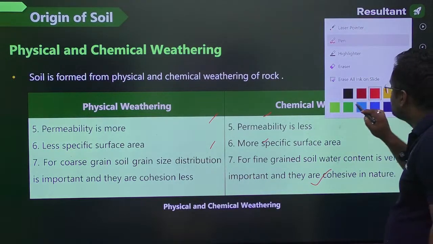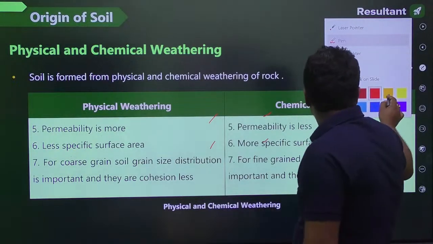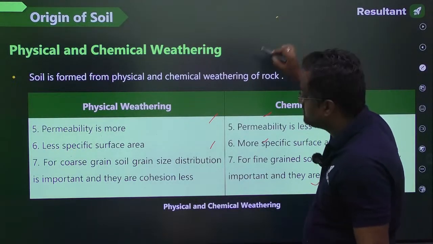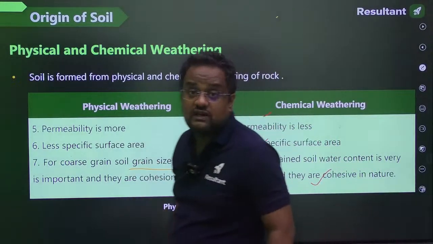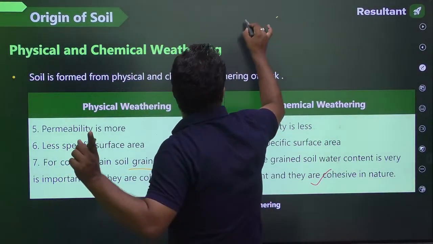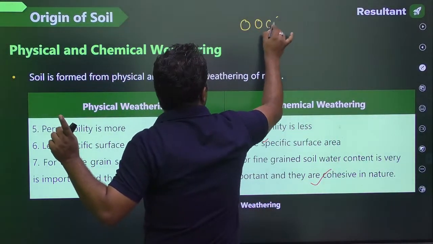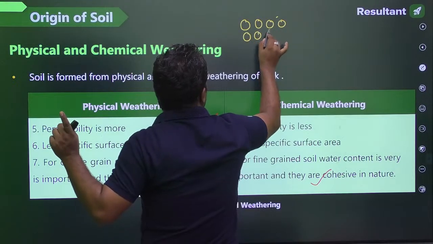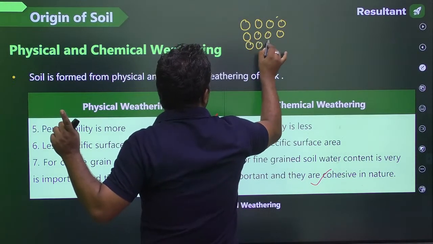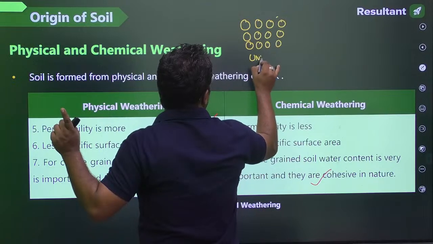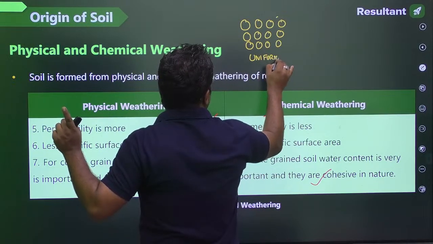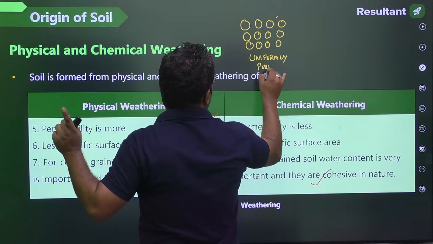Guys, in coarse grain soil, gradation is an important property. Grain size is very important because there are 3 types. One is this, where all particles are of the same size. They are called uniformly graded or poorly graded.